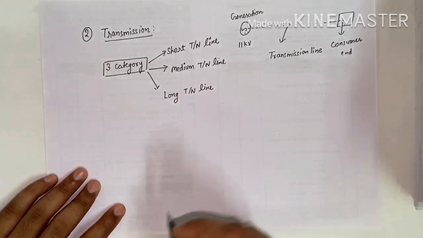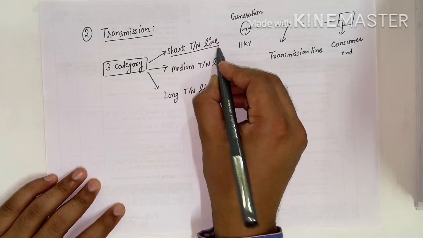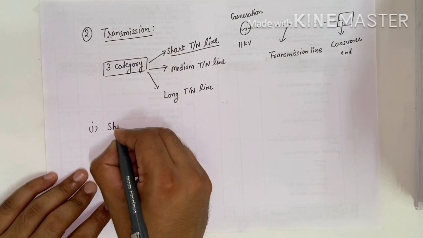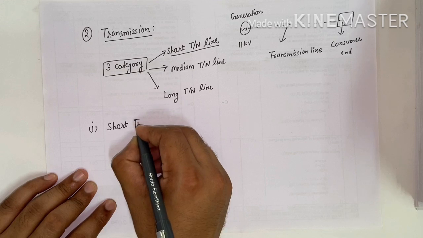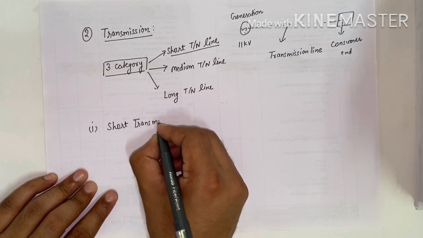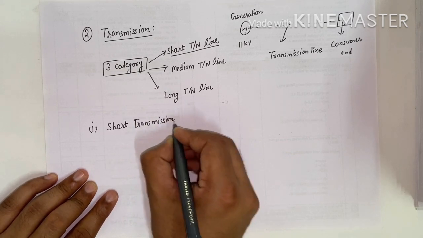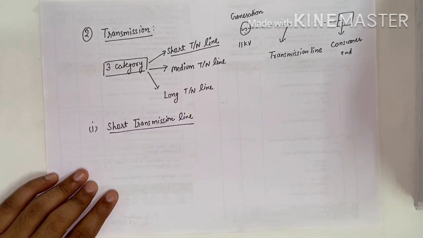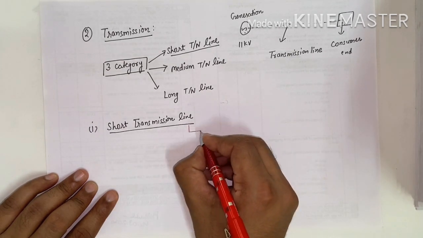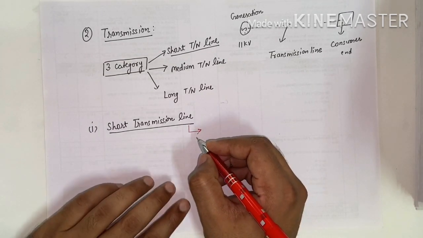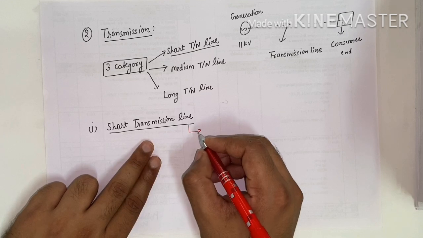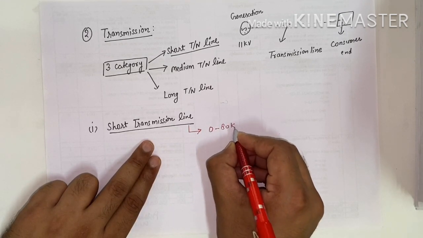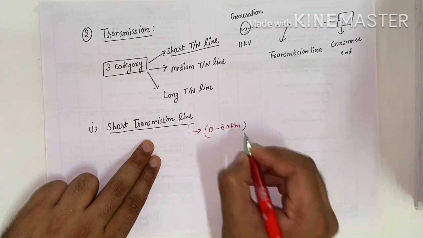First we will see what is a short transmission line. So first we put a heading, short transmission line. For the short transmission line there is a standard notation: the line which has a length from 0 to 80 kilometer is called a short transmission line.